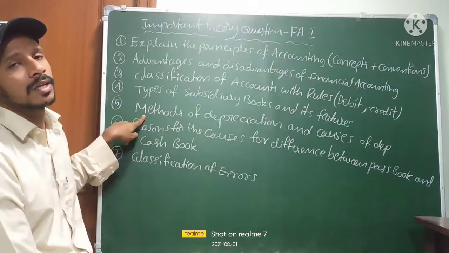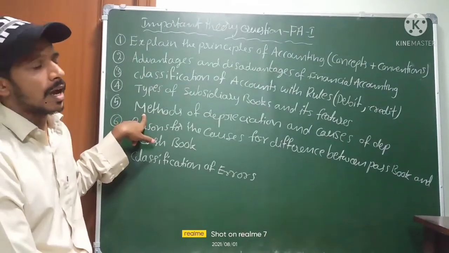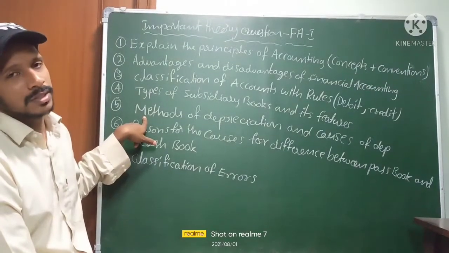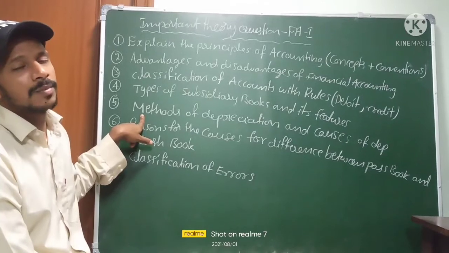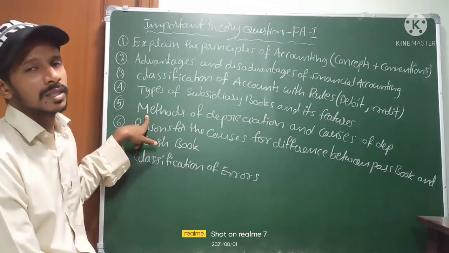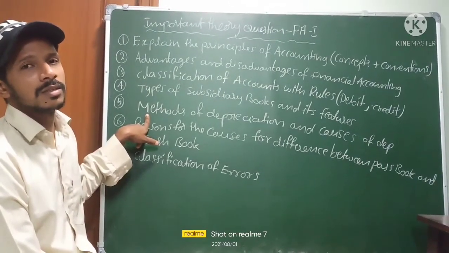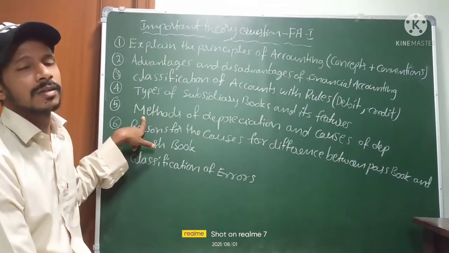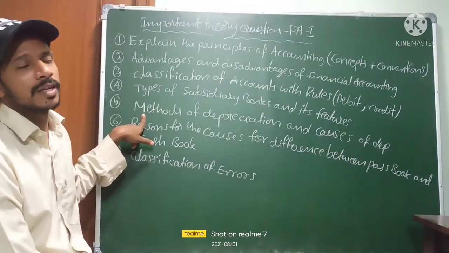Next one, fifth question: methods of depreciation and causes of depreciation. Methods of depreciation: fixed installment method and diminishing balance method. Some other methods are also there that we have to write in theory. And causes, different causes are there: accident or depletion, passage of time. So different causes we have to explain here.